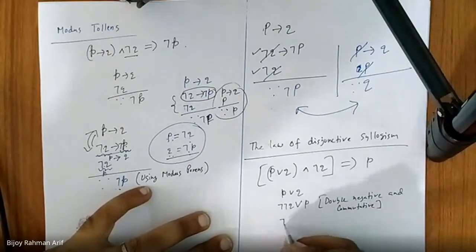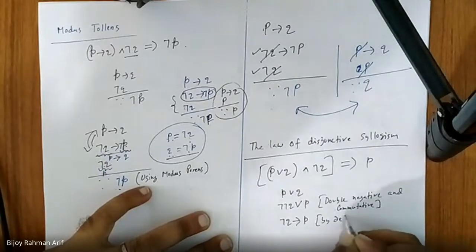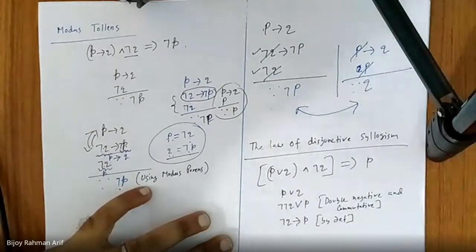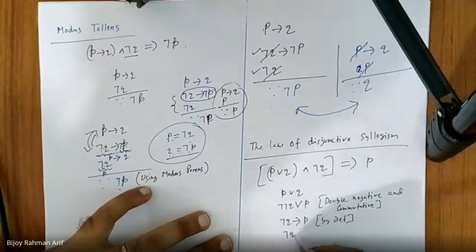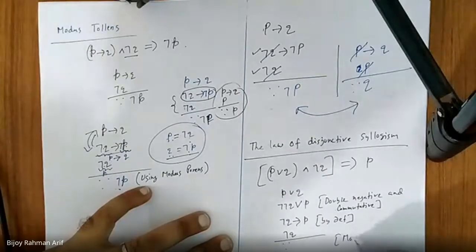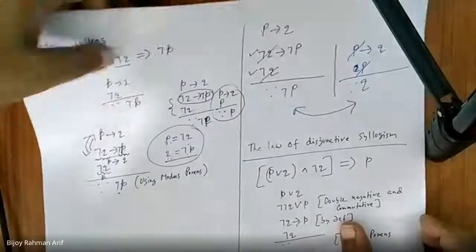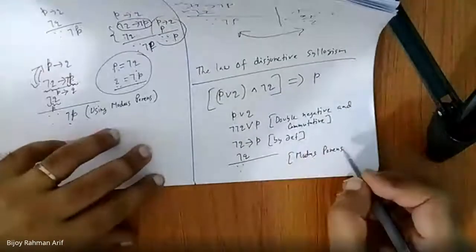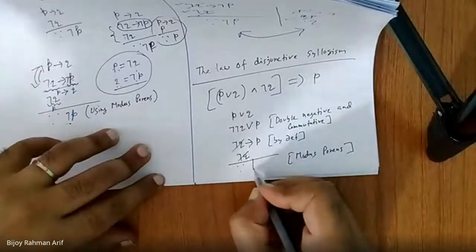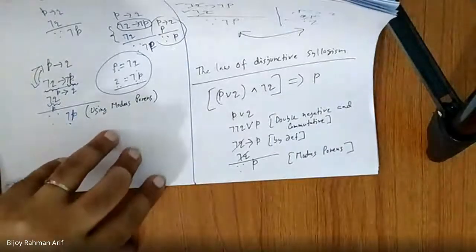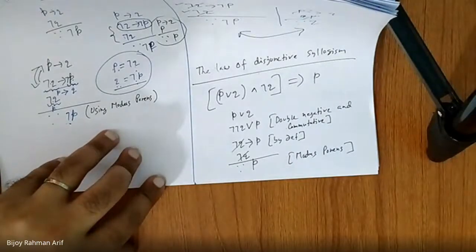This one is nothing but not Q implies P by definition. Am I right? Yes, sir. Now we know not Q is true. Now again, if we apply modus ponens, then this Q cancels out, we get P. Did you get it? So we are done. Right? Yes, sir.